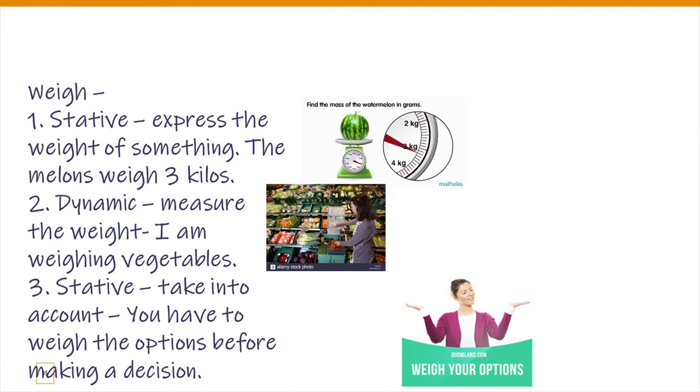Okay, the third one is a stative meaning again. So when you weigh something, you take into account, you consider, you closely examine. Okay, so you have to weigh your options before making a decision. Weighing means which one is more. Okay, so you weigh the advantages and disadvantages, for example. Okay, so you have to weigh the options before making a decision. Okay, so that's weigh for you, people.